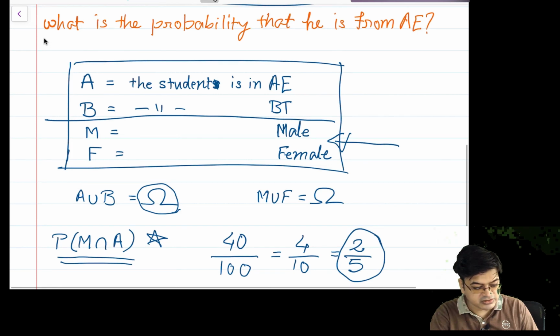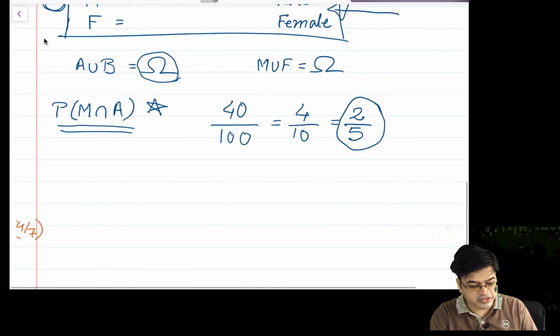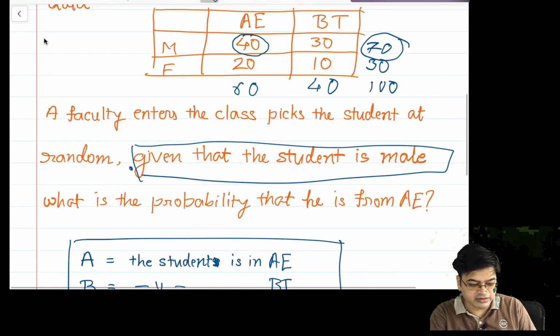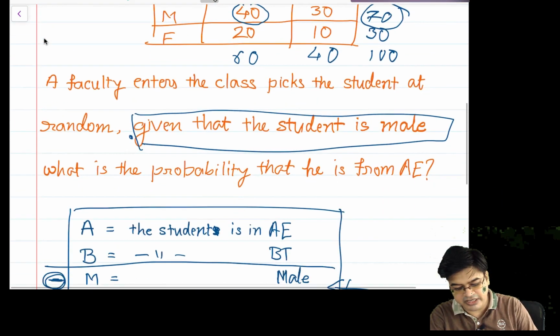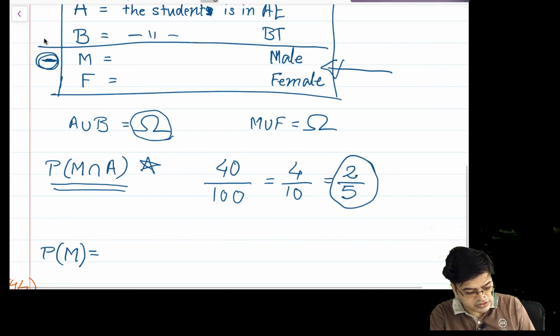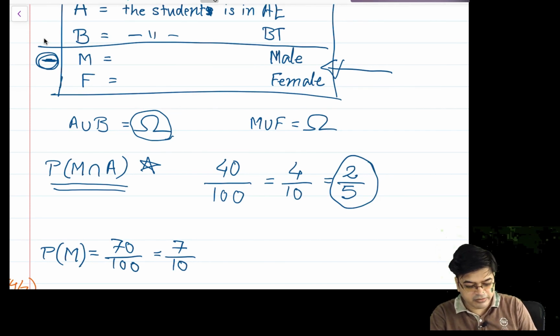So what is the set of male students here? It is this M. And therefore my sample space is restricted to only male candidates. So I will only look at how many male candidates there are. I can also compute the probability of male from the given data. That is, the probability of male is 70 by 100, which is 7 by 10. And the probability of M intersection A is 2 by 5.